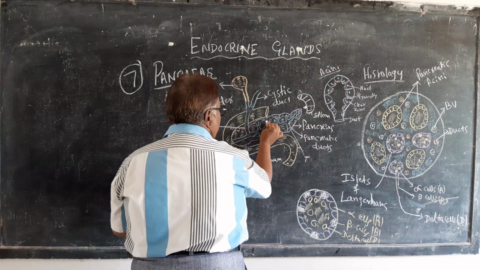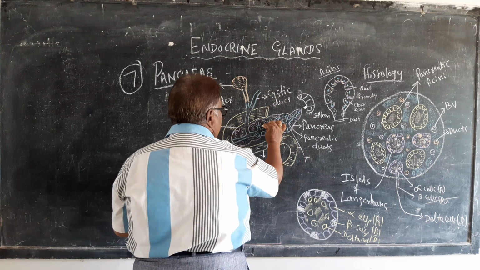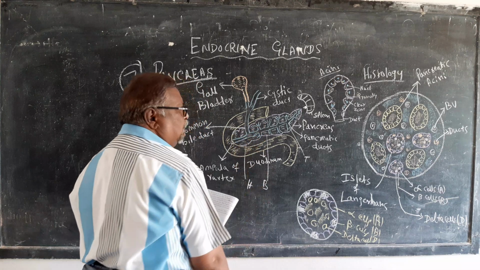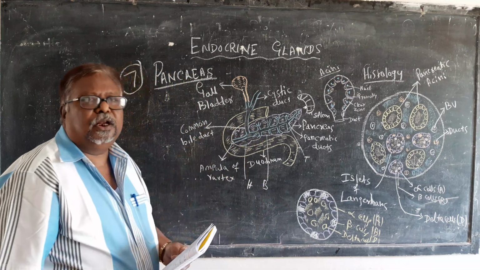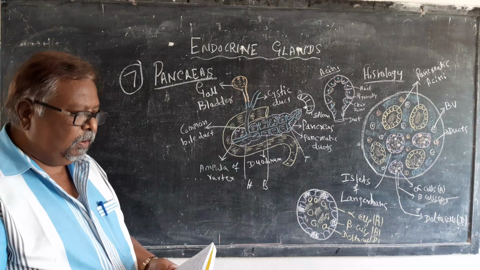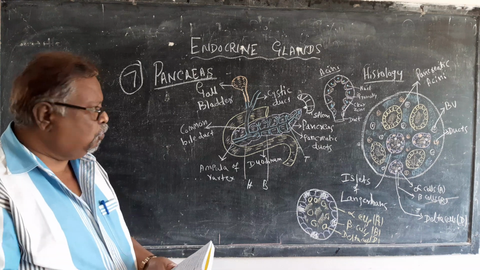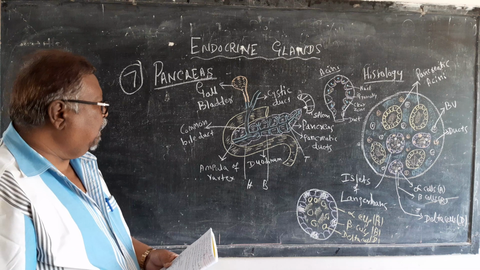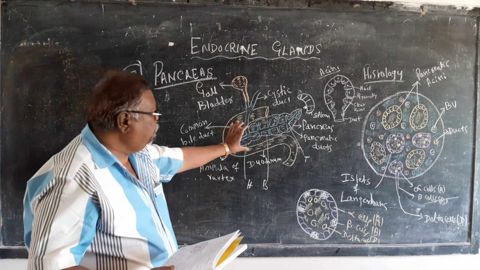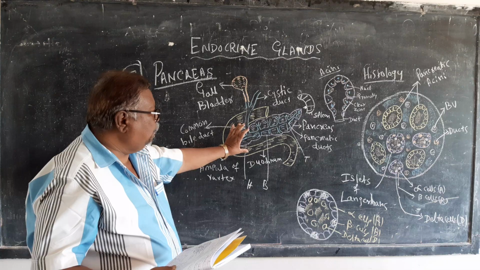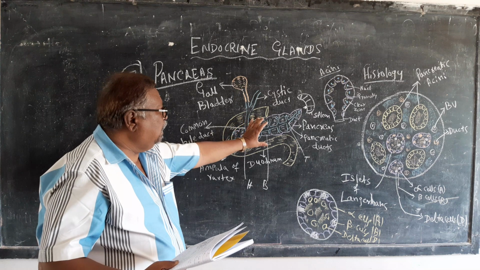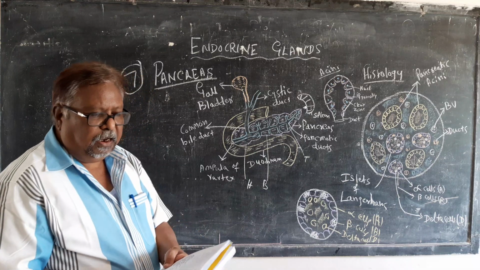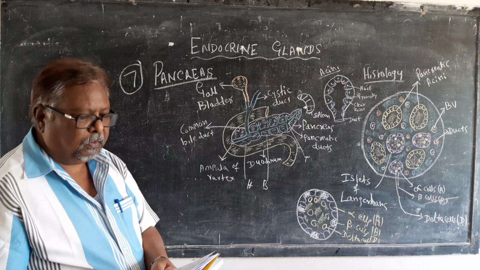This is the body region posterior to the stomach, and the head region which is present in the coil of the duodenum. In the coil of the duodenum, the head is present. So three portions are there: head, body and tail. The head lies in the coil of the intestine, that is the duodenum, and the body lies below the stomach, and the tail lies near the hilum of the spleen.